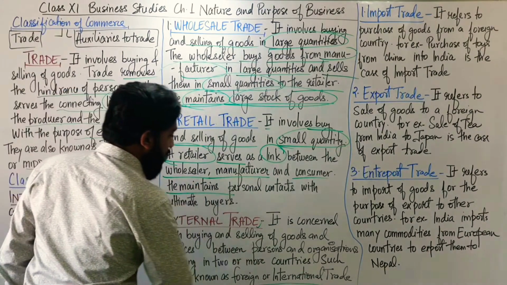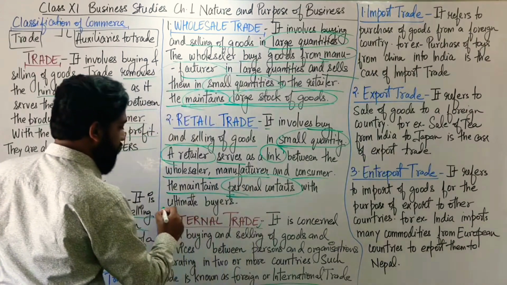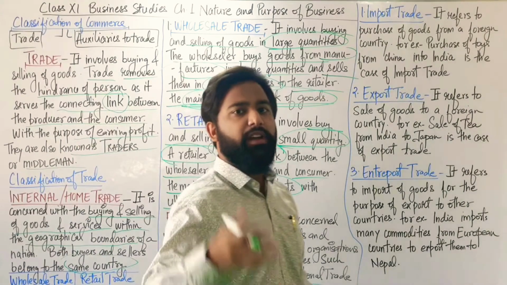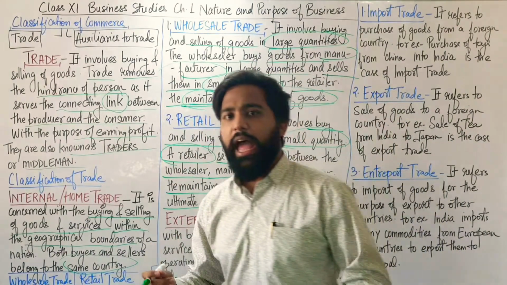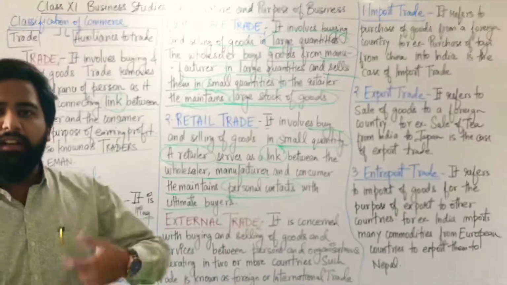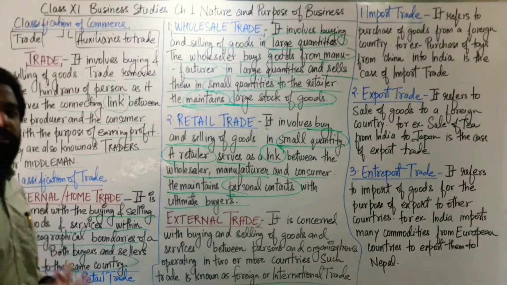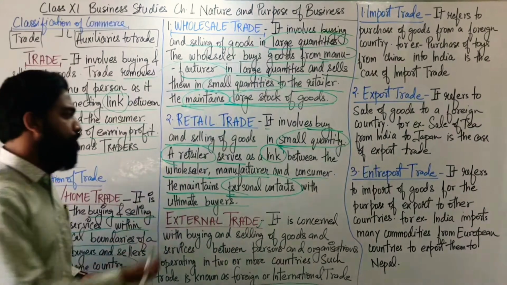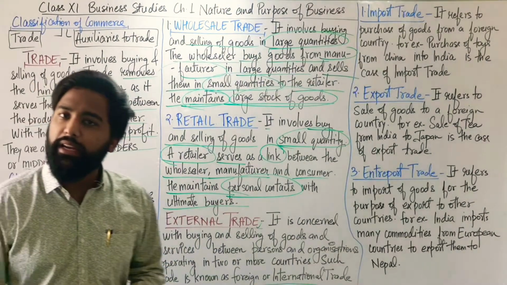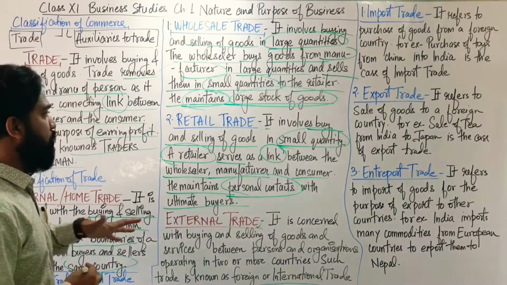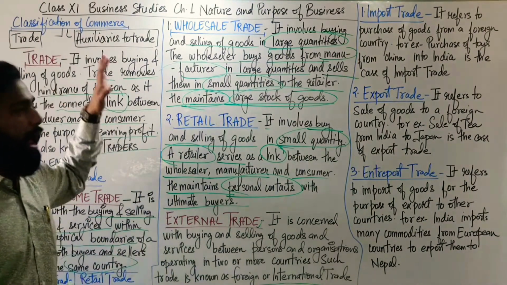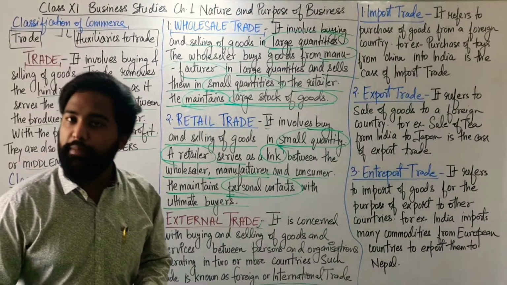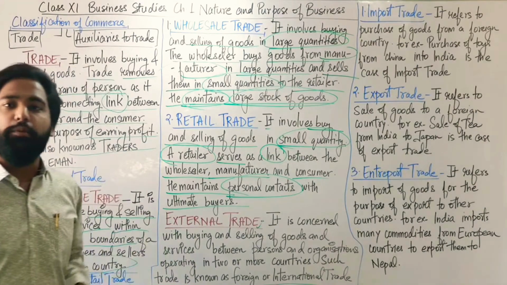So he maintains personal contacts with the ultimate buyer. You must have noticed there are so many small shops in our localities, in our colonies, and with them we have a very different kind of relation. We know each other, we live in the same society. So the retailer can maintain personal contacts with the ultimate consumer. So this is the retail trade and the wholesale trade. I hope wholesale trade and retail trade is very much clear to all of you. Now let's come to the next part.